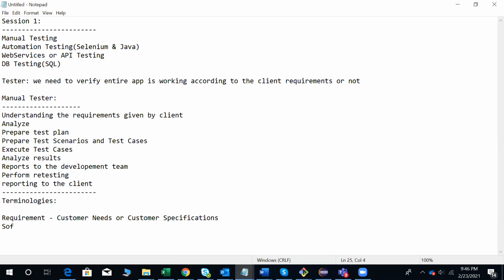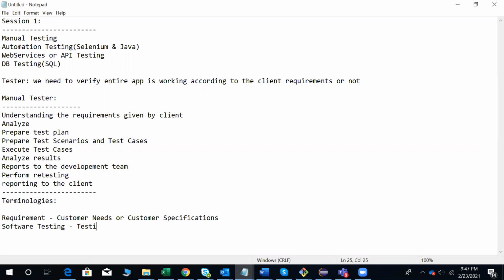What is software testing? Software testing is testing the software whether it is working correctly or not. Already we know how to test different things in our regular life. But in software testing, we are going to learn how to test the software whether it is meeting all the customer specifications or not, whether it is meeting all the customer needs or not. That we need to verify.